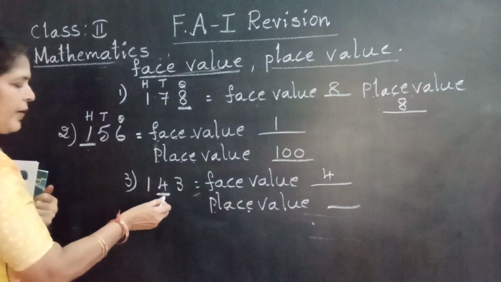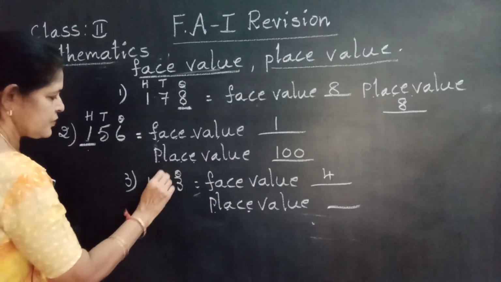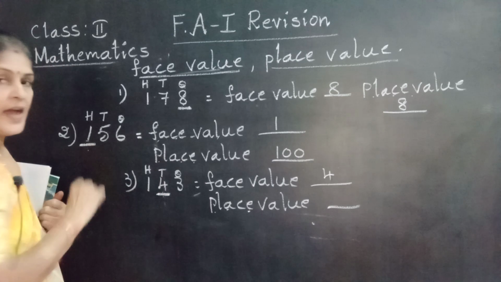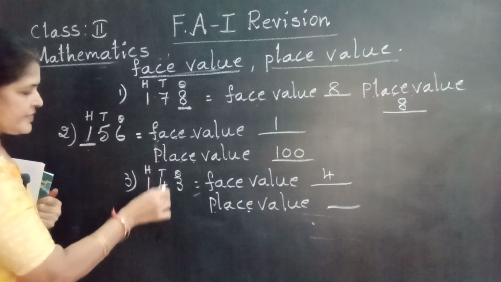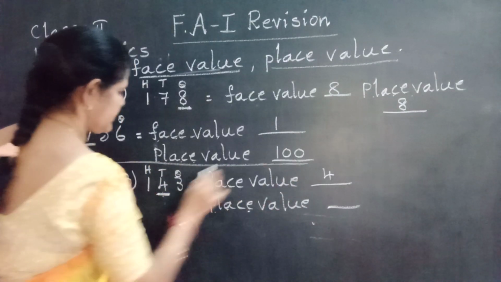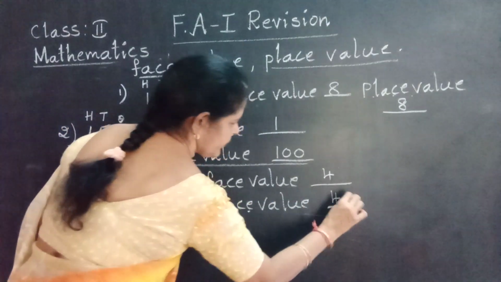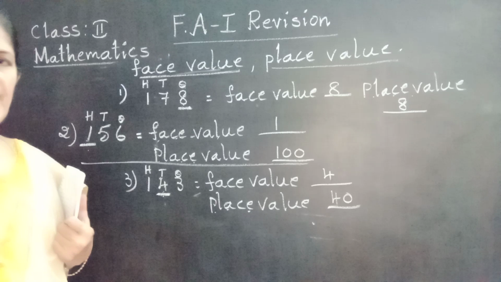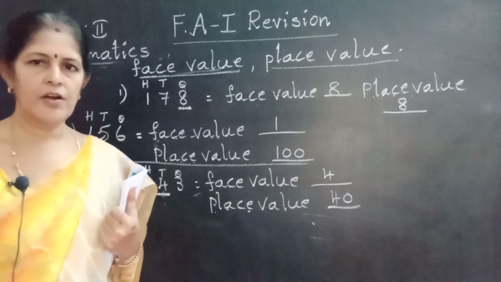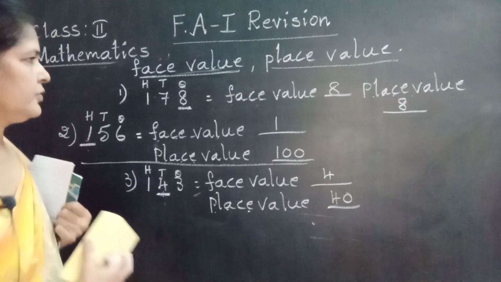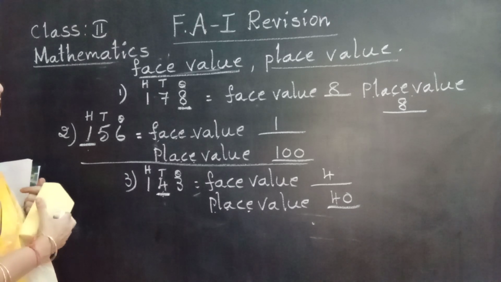Place value depends upon the place. Ones place, tens place, hundreds place. 4 is in the tens place. That means 4 tens means 40. Okay, understood? How to write face value and place value? Okay. Next one.